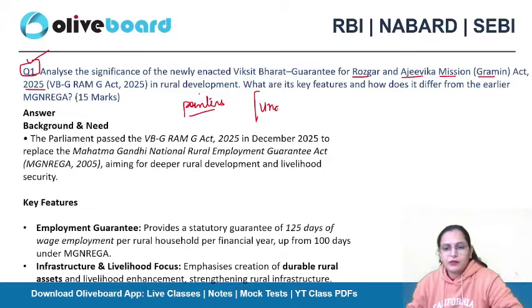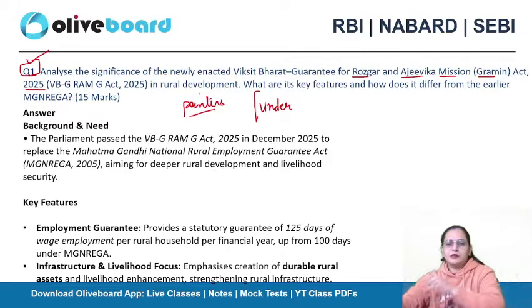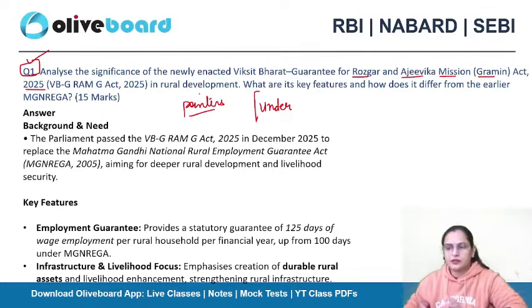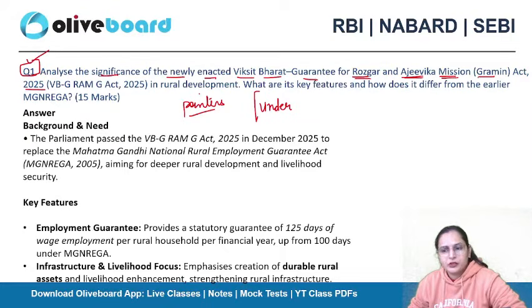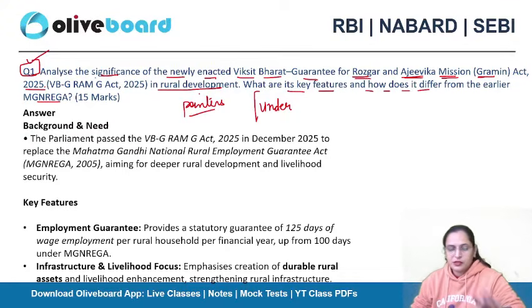I don't know, but I feel that VB G Ramji will definitely be in your exam, in descriptive answer writing. So that's why I framed this question for you. Analyze the significance of the newly enacted Viksit Bharat Guarantee for Rojgar and Ajivika Mission, that is Grameen Act 2025, in rural development. What are its key features and how does it differ from the earlier Manrega?